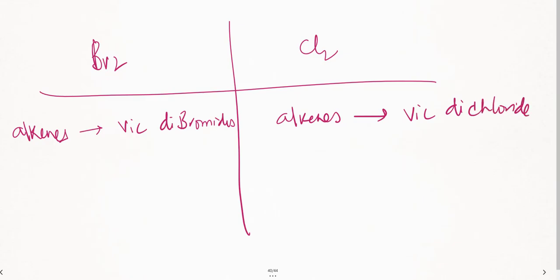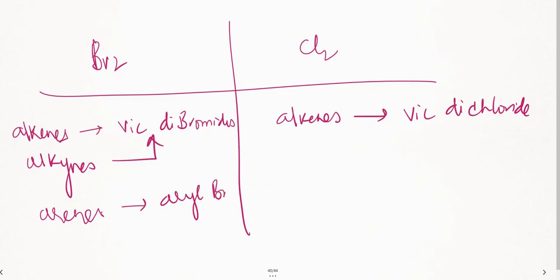The same is the case with alkynes also. Alkynes also I can convert into vicinal dibromides. Further, I can use bromine to convert arenes to aryl bromides. This is also one option which you can use. I can also convert amides to amines. So why did I give all these options? Basically, whenever they give you bromine, this is the answer for all the additions of bromine.